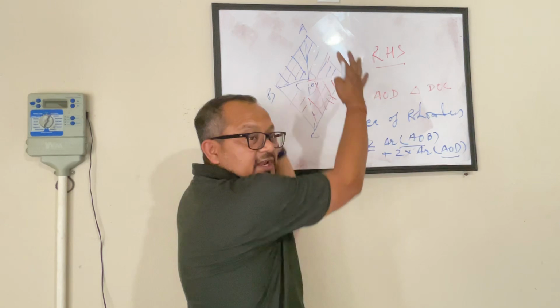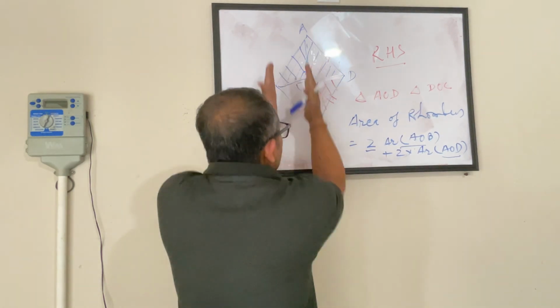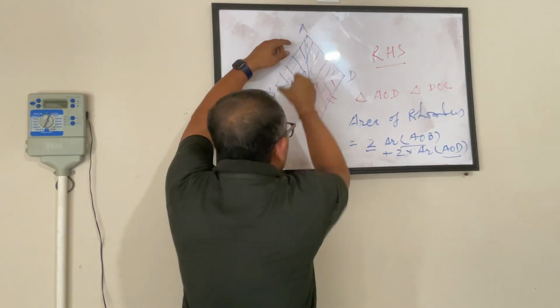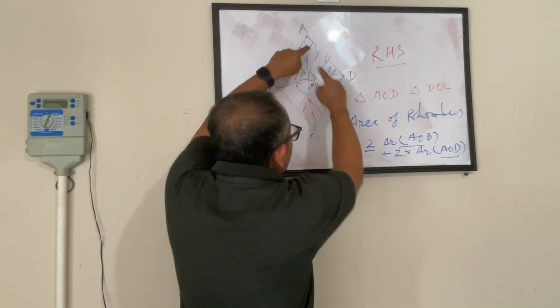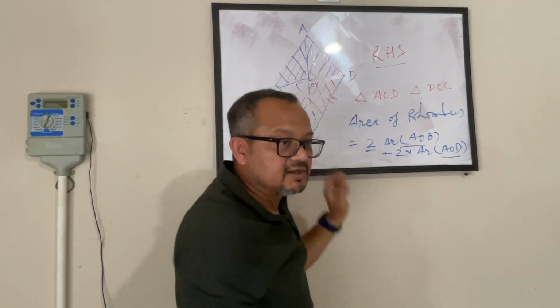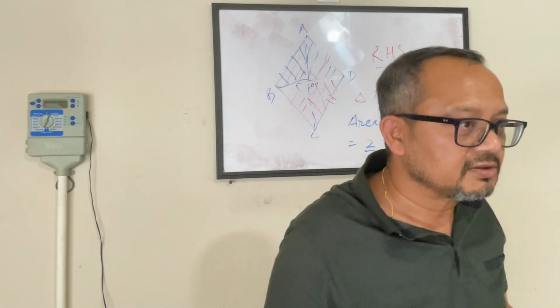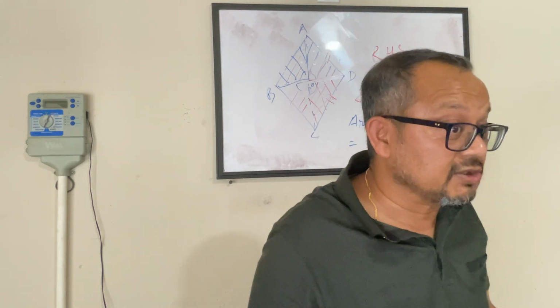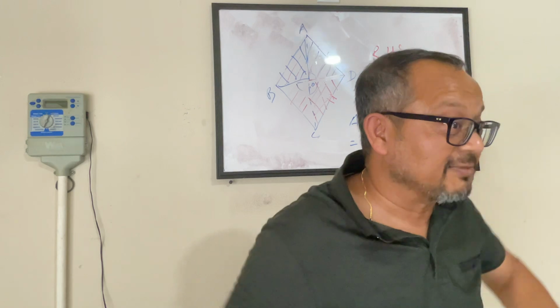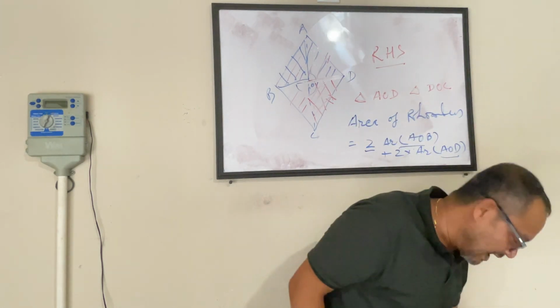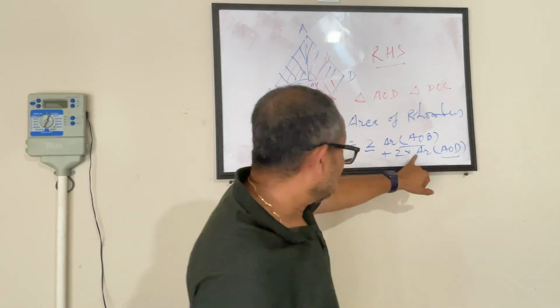So far it's okay, right? I'm saying this area of rhombus is 2 parts, this part and this part is 2 times area of this triangle, and this part is 2 times area of this triangle. So far so good? Everybody with me? Zero confusion? Negative confusion. I'm saying meaning overconfidence. Yeah? Okay. Alright.